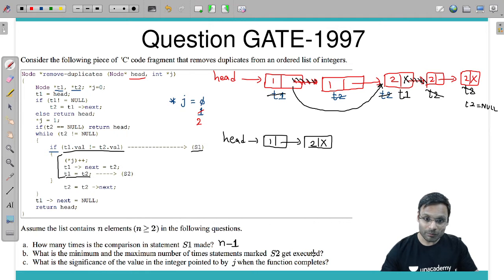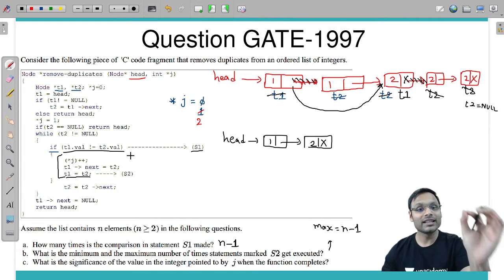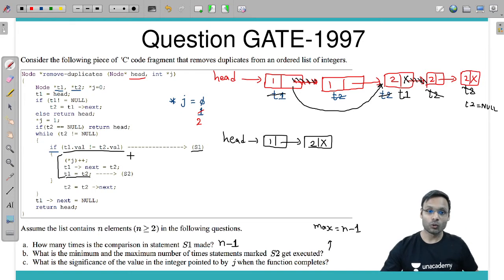So the maximum S2 can be executed is n minus 1 times, just because you are comparing these two values n minus 1 times and every single time this condition can be true. Vice versa is also possible: every single time this condition is false.